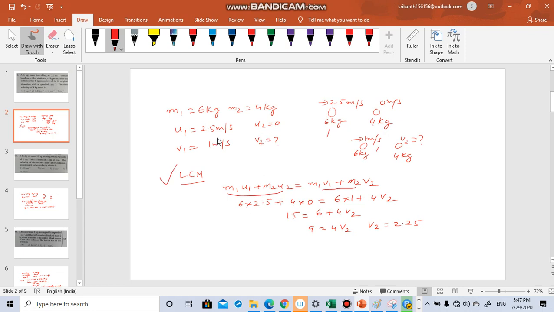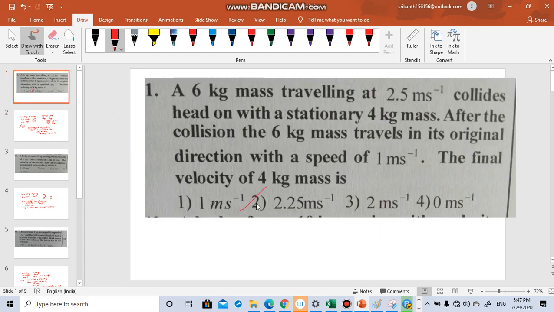So 6 into 2.5 plus 4 into 0 is equal to 6 into 1, this is the final speed, plus 4 into v2. So this is 0, this is 15, 6 plus 4 v2. 15 minus 6, 9 is equal to 4 v2, v2 is equal to 2.25. So this option is correct.